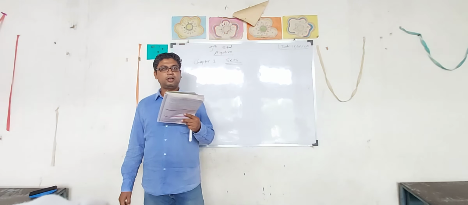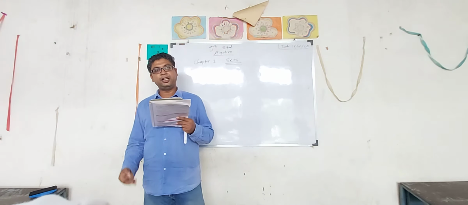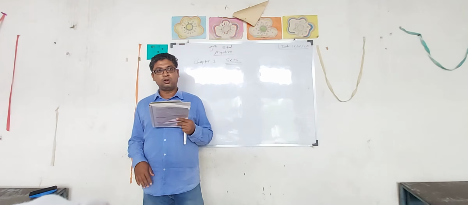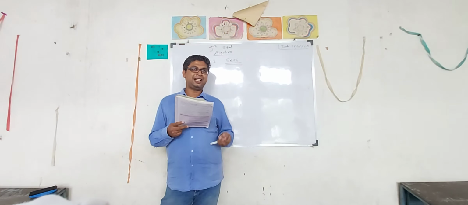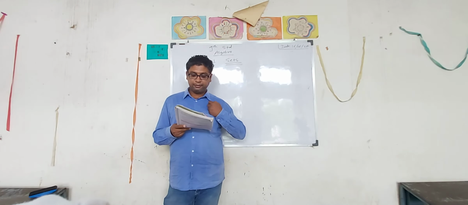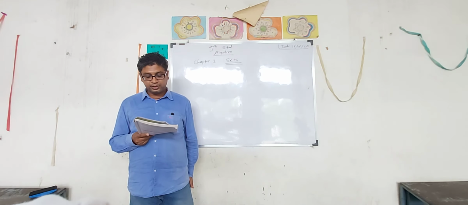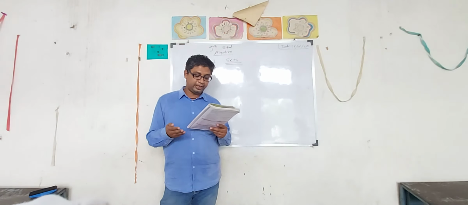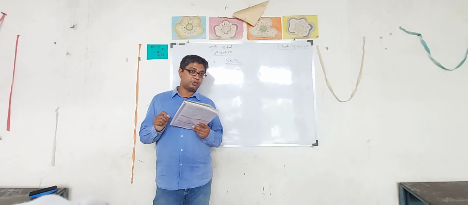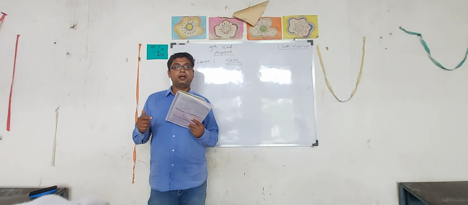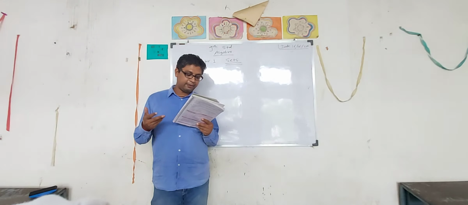Now what is the proper method? I will tell you again one time. In the listing method, the set should be denoted by an alphabet, and that should be a capital. The name of this set that is written as an alphabet should be capital. Like the example given to you, A in this way. Then all these elements should be enclosed in curly brackets. Between any two elements, a comma should be there. Next, if elements are repeated, you should not write how many times it is repeating. Only one time you can write.